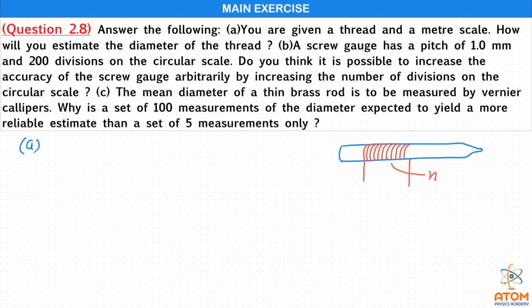Now we will measure the length L. Here is the length L of the total threads wound on this pen.